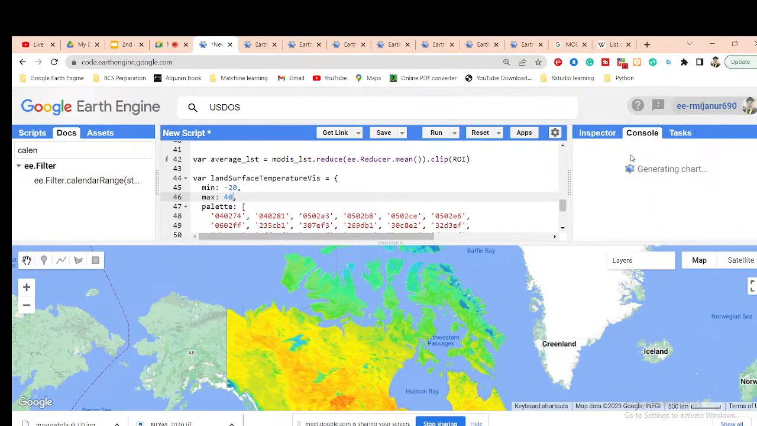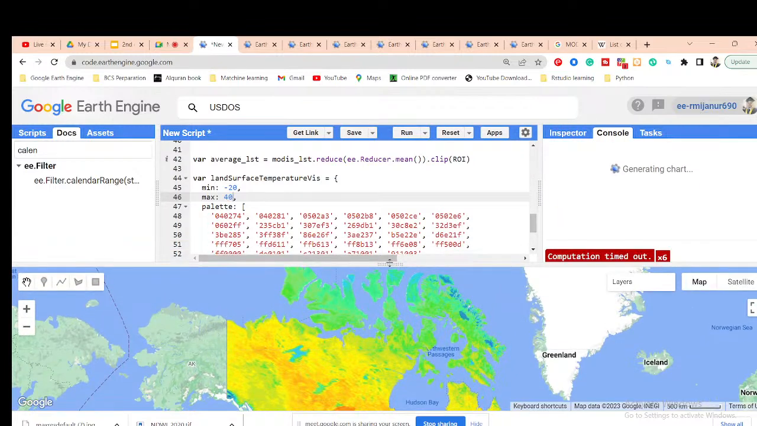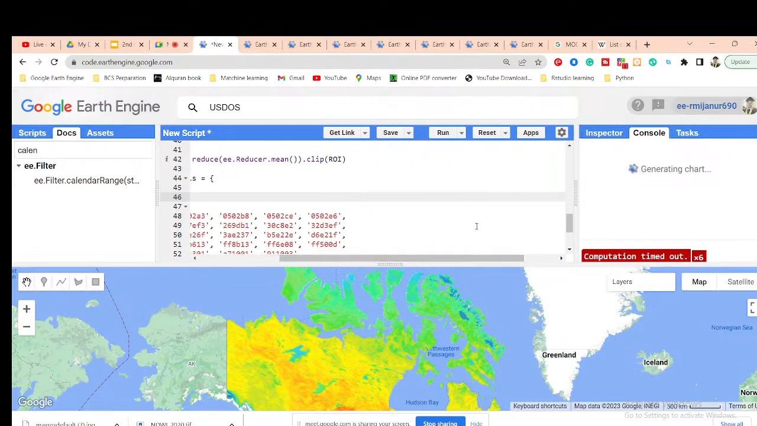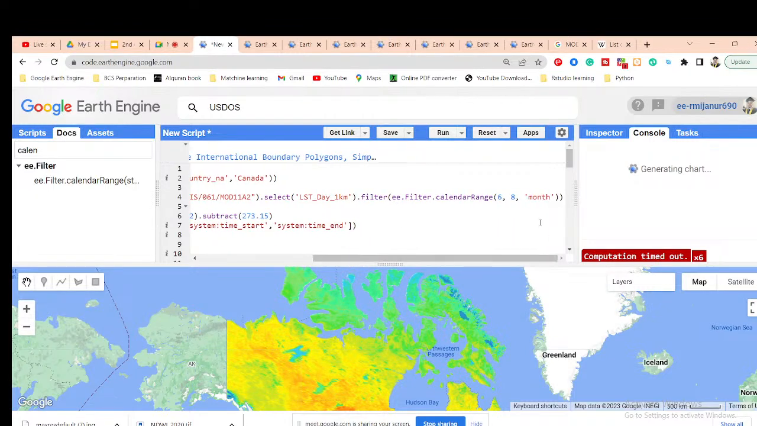Okay, and we are also generating the time series chart. But we face some problems when it is a large region with a large data set and large area, so sometimes it is a problem. So in this case, we reduce the image collection.